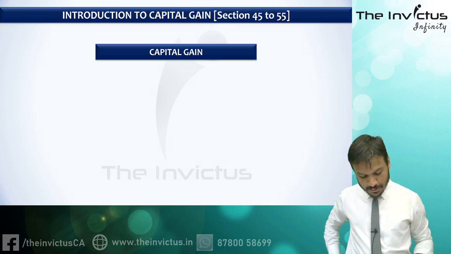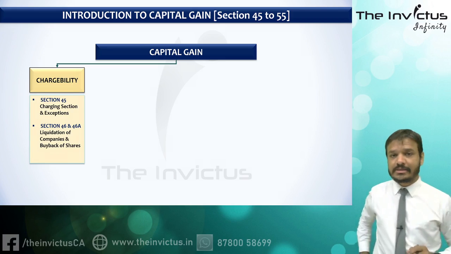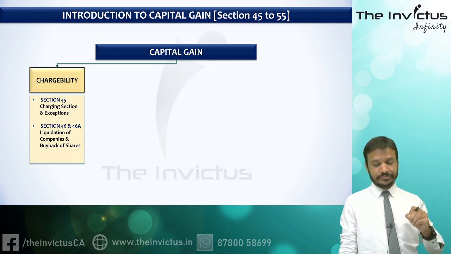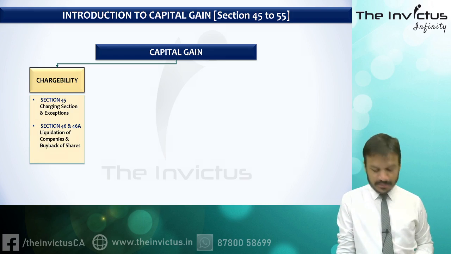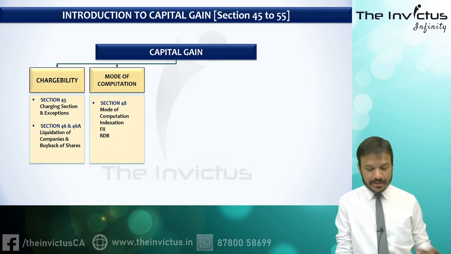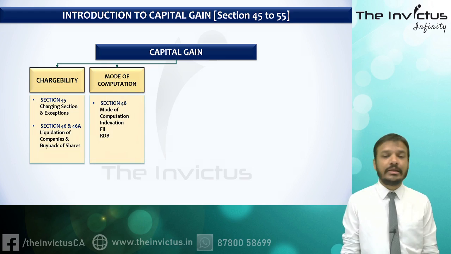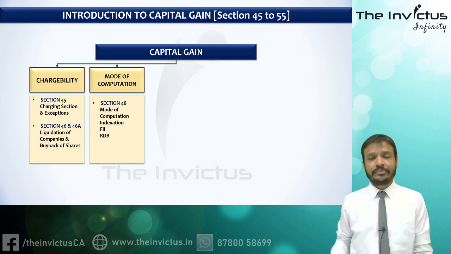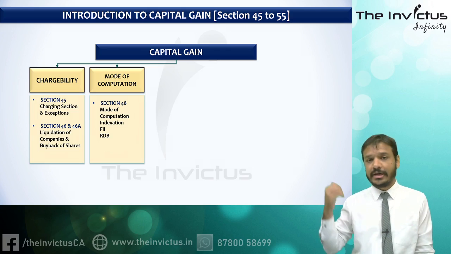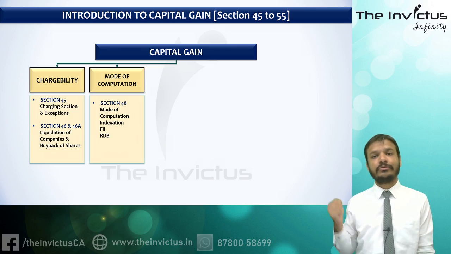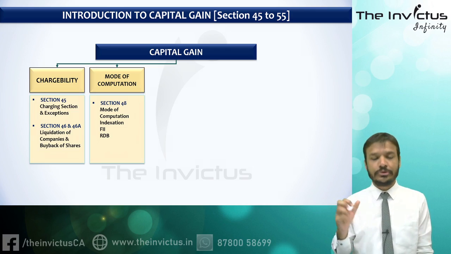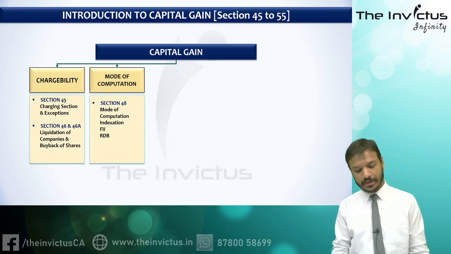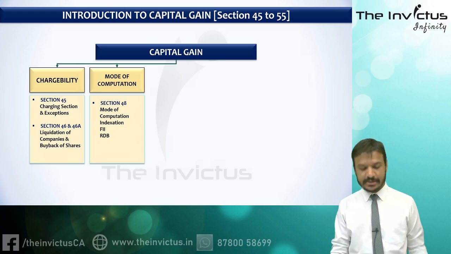First of all, I'm talking about capital gain. First we discuss chargeability, section 45, a very important section. Section 46 I will discuss for liquidation and certain things. Then we'll study the mode of computation, that is, how we will compute capital gain. As I have told you earlier, income from salary, income from house property and capital gain have their particular format of computation. But in case of business profession and IFRS, there is no specific format for computation. So the mode of computation we'll study in this.